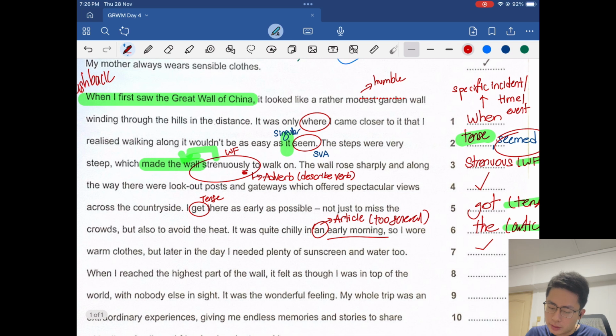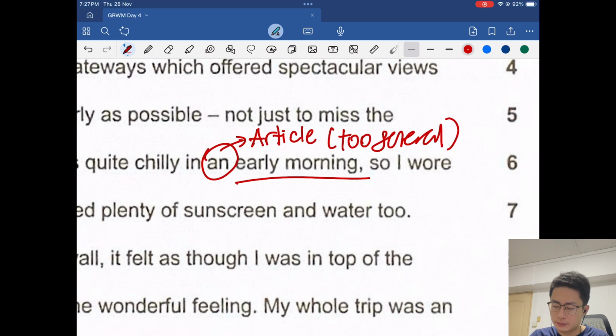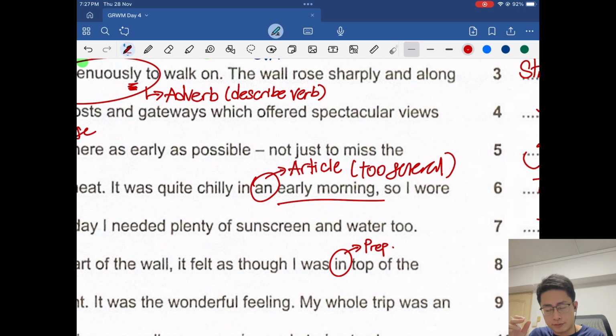When I reached the highest part of the wall, it felt as though I was in top of the world. Let me read that to you again. It felt as though I was in top of the world. Sounds weird, right? So there is a preposition error here. Let me just use a short form, preposition error here. This is a very common error that we also see at the primary school level.